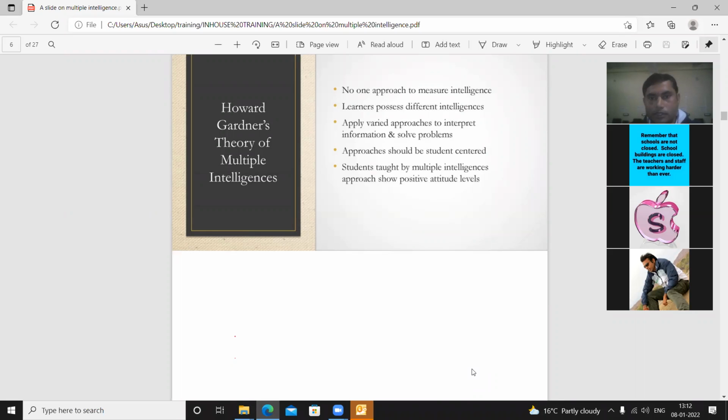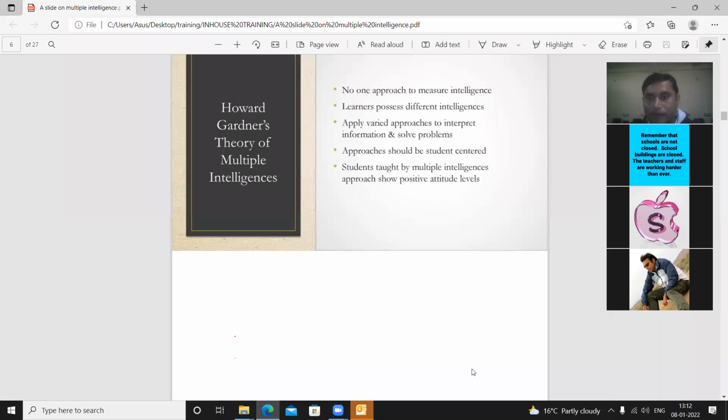Learners possess different intelligences. Only by one approach we cannot measure the intelligence of the students. We will have to utilize multi-dimensional approaches to understand the intelligence of the student, because there is not only one kind of, I mean to say linear, intelligence. They are having different types of intelligence. So learners possess different intelligences.